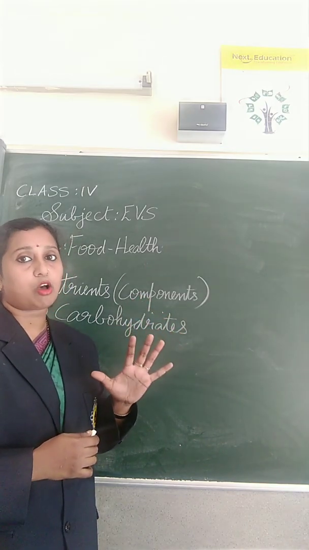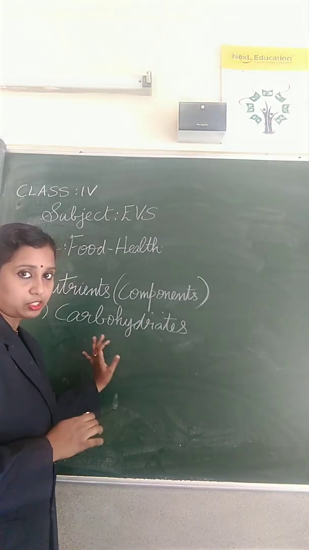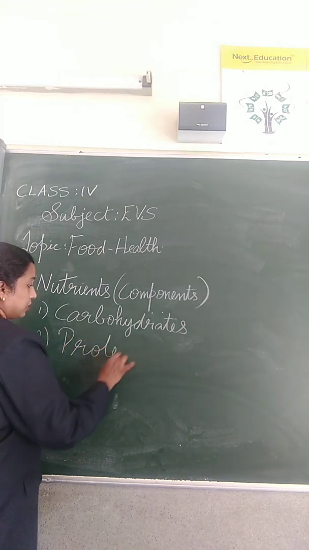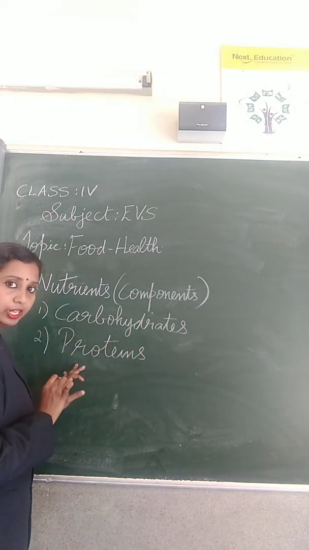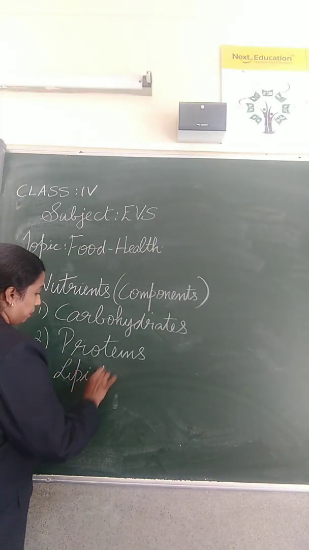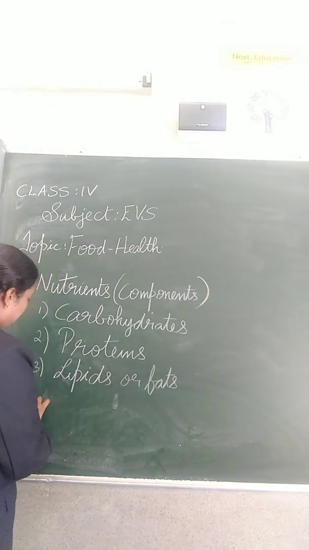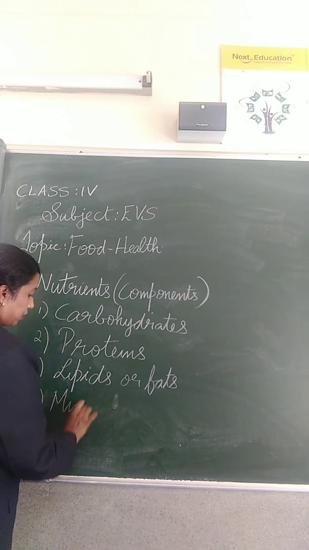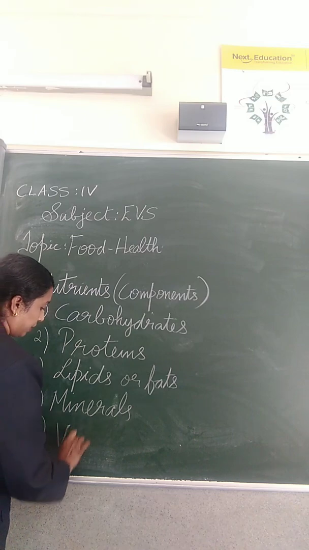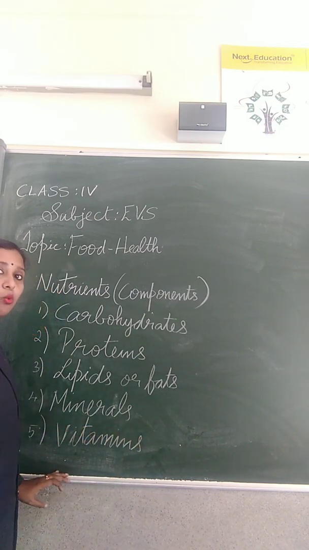So the 5 types of nutrients are, the first one is the carbohydrates. Second one is the proteins. The third one is the lipids or fats. Fourth one is the minerals. And the fifth one is the vitamins.